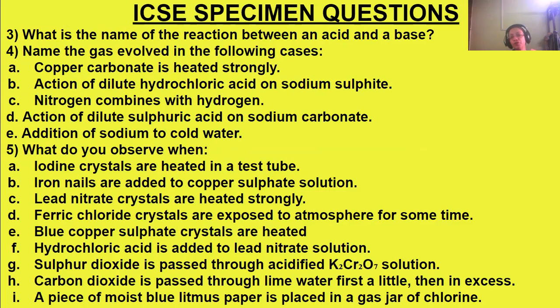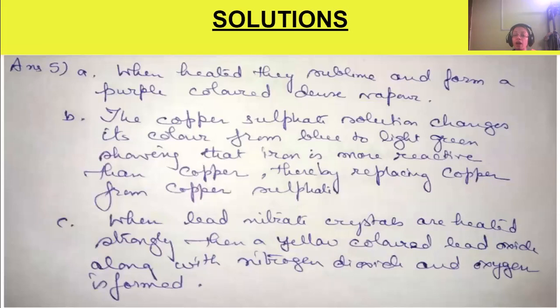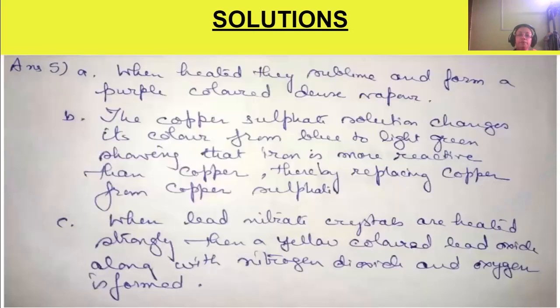Next, we are moving to blue copper sulfate crystals. If heated, it will lose its color. When it's heated, we will see the blue color fading, and it forms a white anhydrous powder because it loses its water of crystallization. That blue color is due to the water of crystallization which it has, and it will lose its water of crystallization once it is heated, and it forms a white anhydrous copper sulfate powder. Okay.